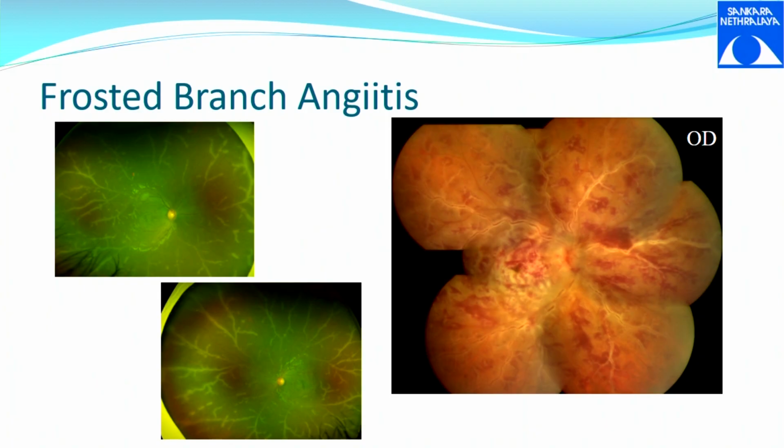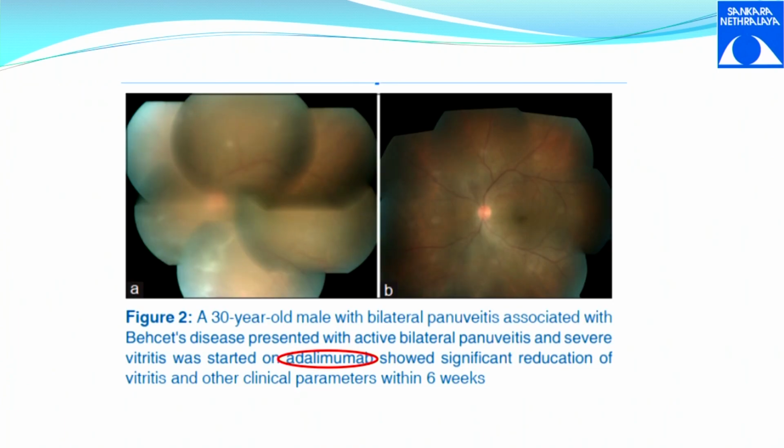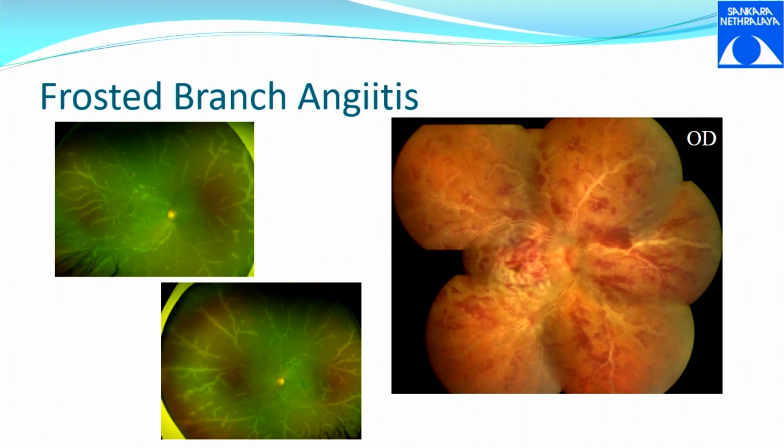You have these, the entire length of the retinal vessels having sheathing, right? But this is not what we talked about before. This is not Behcet's. This is just frosted branch angiitis. The entire branch is looking like a frosted thing. Okay, so this is frosted branch angiitis.